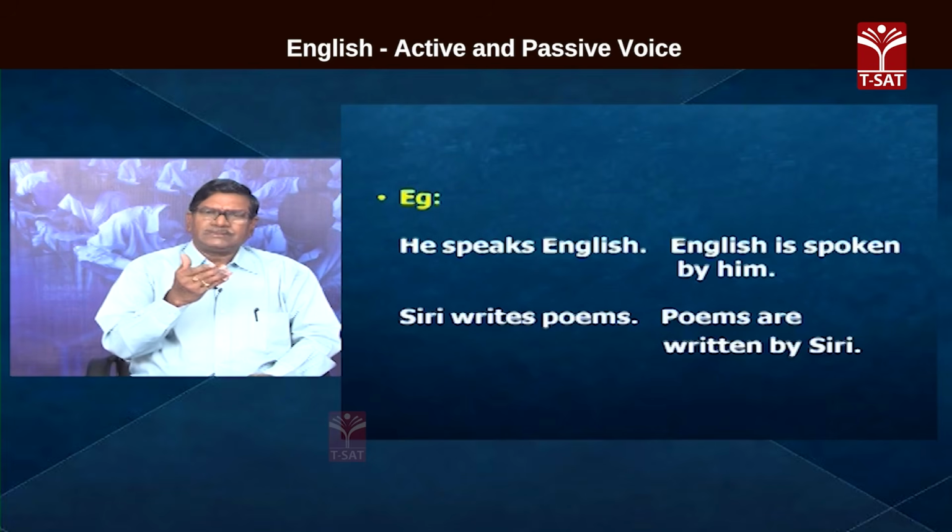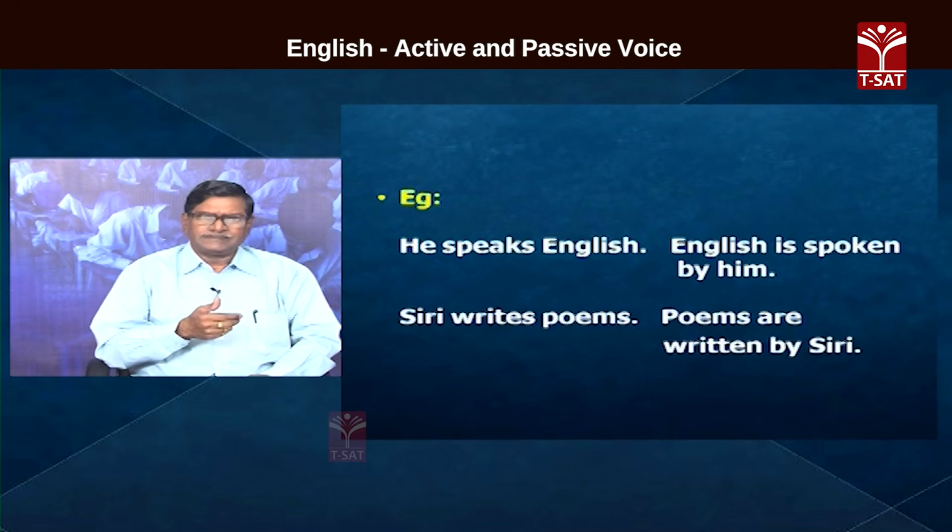If there is she, she is. If there is I, I am. So, in the case of the first sentence, English is spoken by him. And in the case of the second sentence, poems are plural, therefore the plural verb are written. That way the changes take place when we transform sentences from active voice to passive voice.